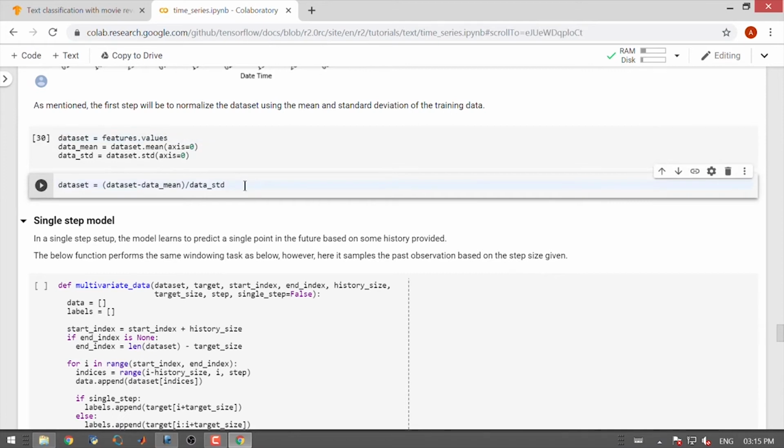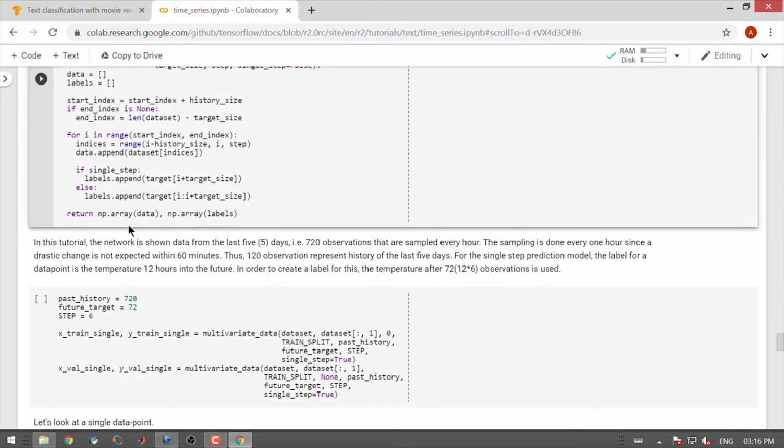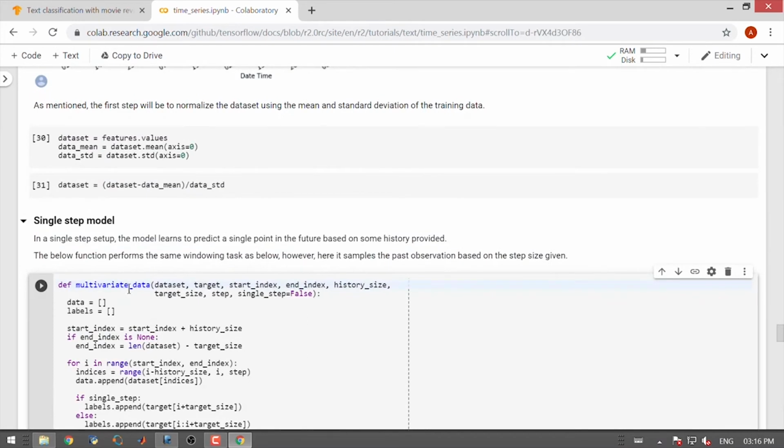Now, we will use a single step model. This model learns to predict a single point in the future based on some history provided. So, let us define a function for performing the windowing task. Here we will sample the past observations based on the step size that is given to us.